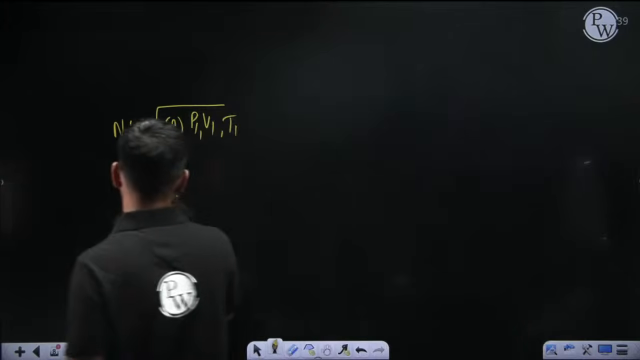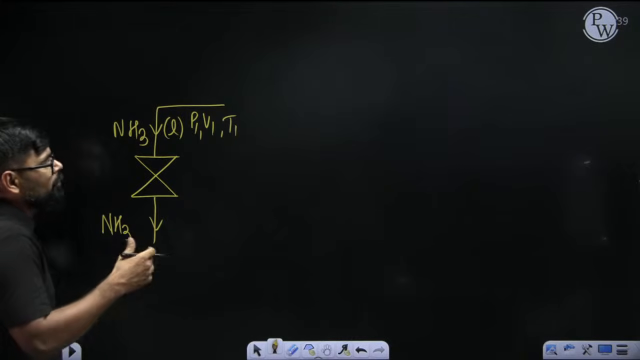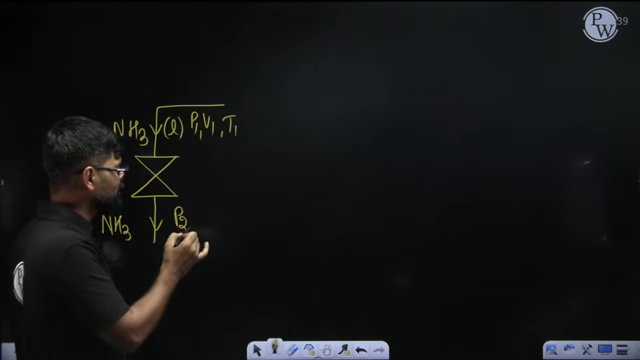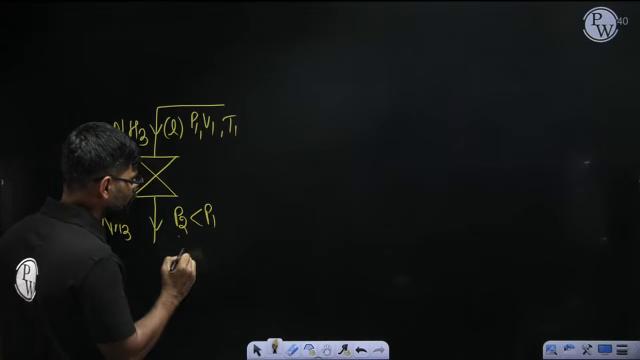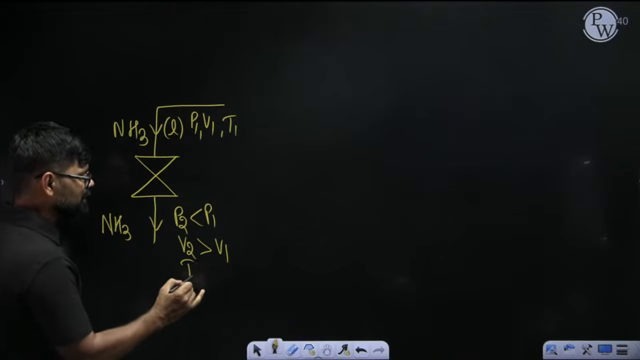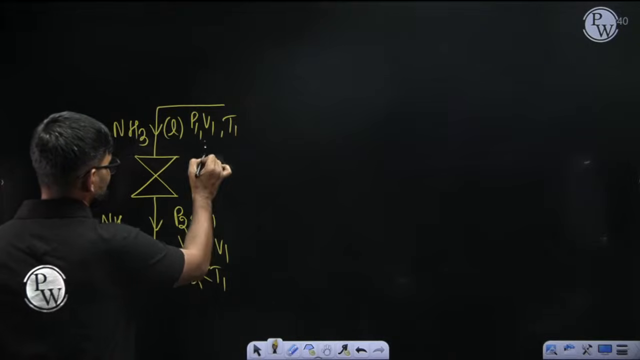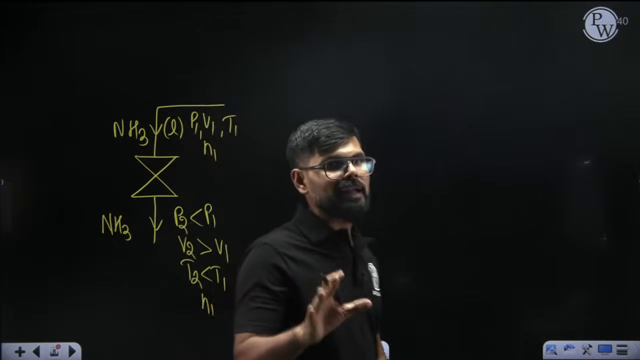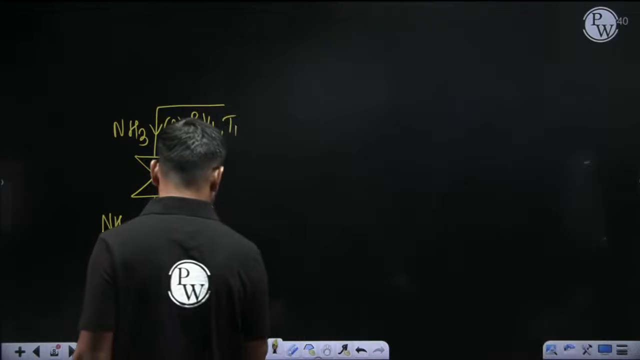Now, when the NH3 is throttled, it goes from high pressure to low pressure. The pressure becomes P2, which is less than P1. The volume increases, V2 is greater than V1, and the temperature decreases, T2 is less than T1. The enthalpy is constant: H1 here and H2 there, so H2 is equal to H1.